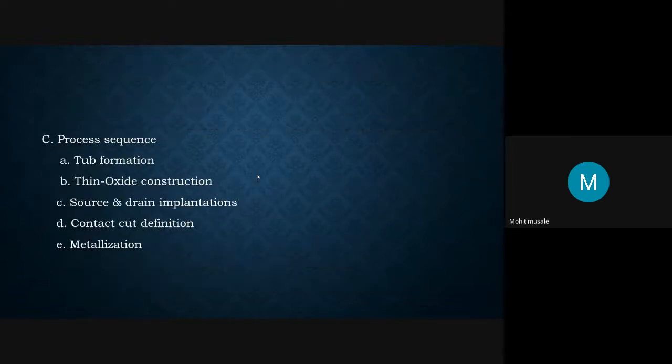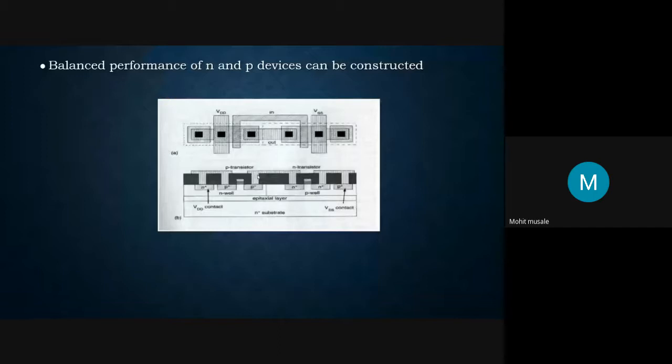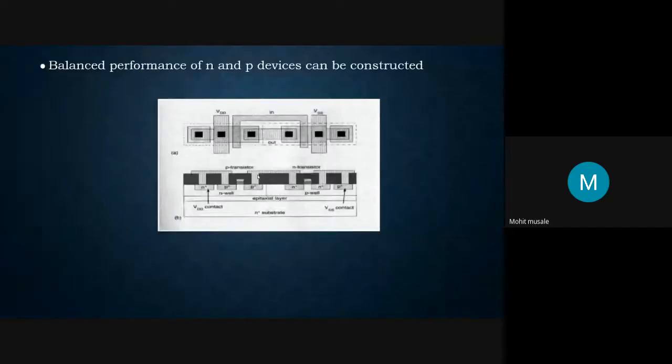Now, if we talk about tub formation, here we are going to form two tubs, that is, P well and N well. The N well is going to act as a substrate for the formation of PMOS transistors, and the P well is going to act as a substrate for the formation of NMOS transistors. This is the logic behind the twin tub process.